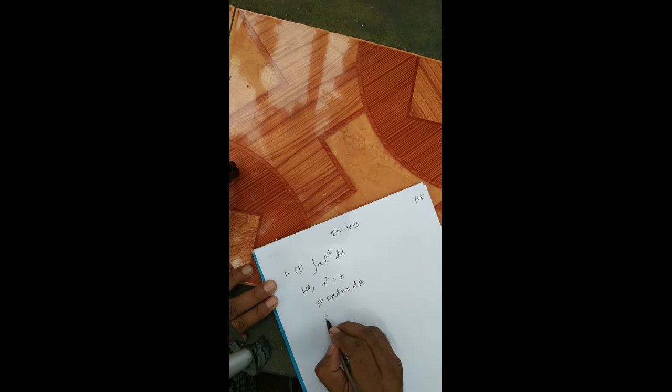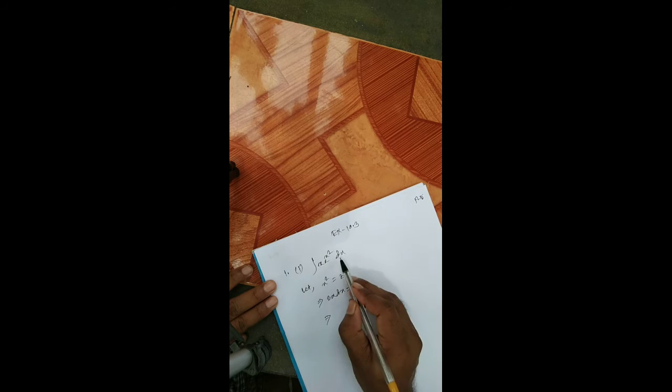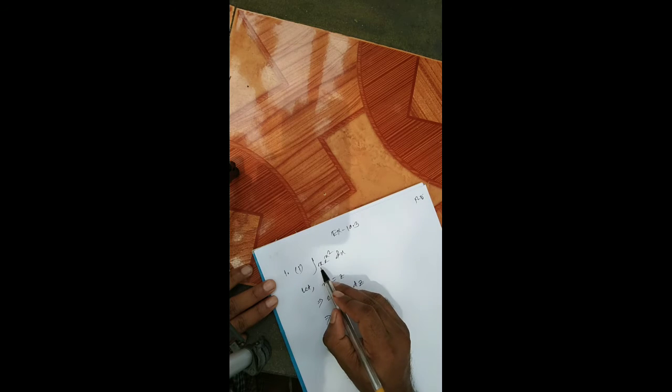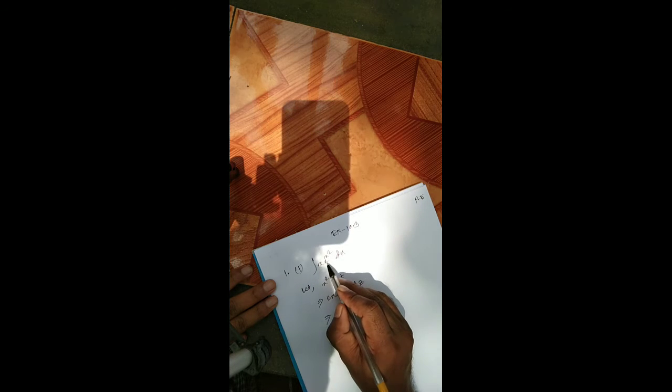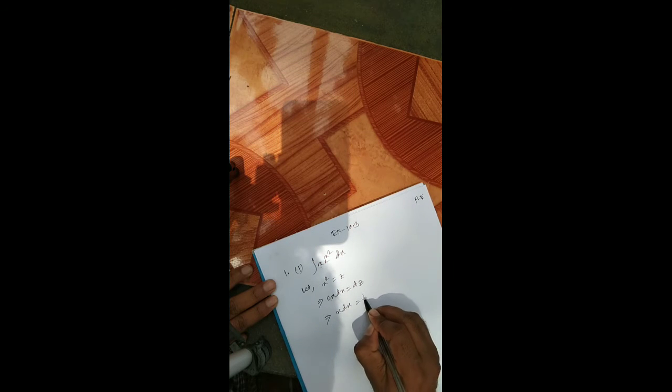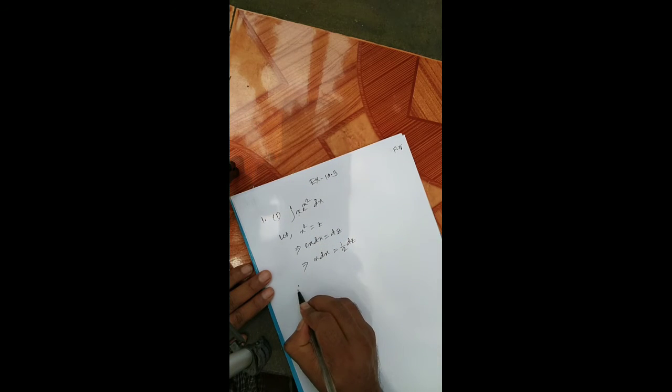Now in the question we have x dx. Again you see the question, integration x e to the power x square dx. Here we get 2x dx. Now we need the value of x dx, so taking 2 to the other side, x dx is equal to 1 by 2 dz. I put the value.